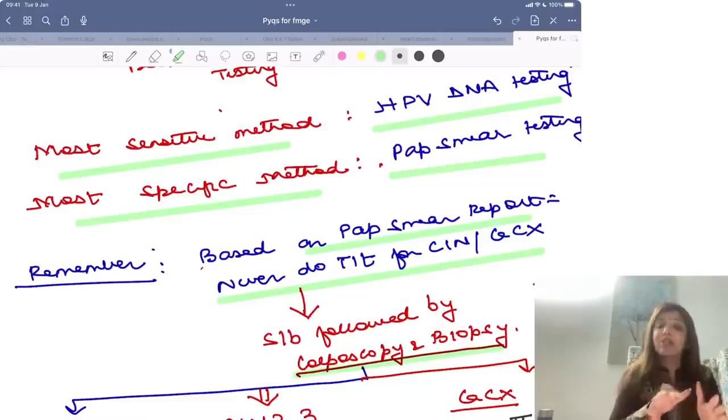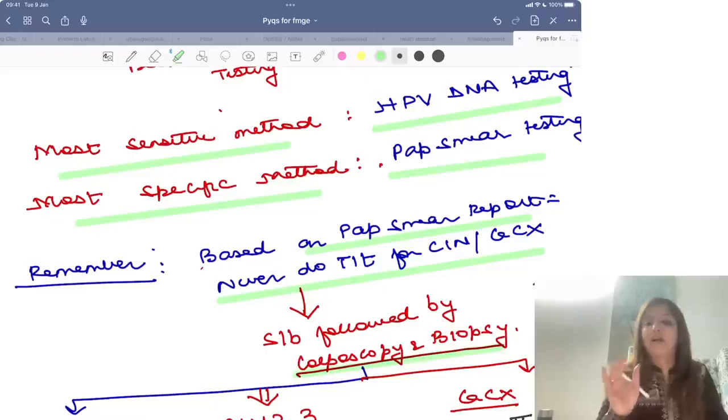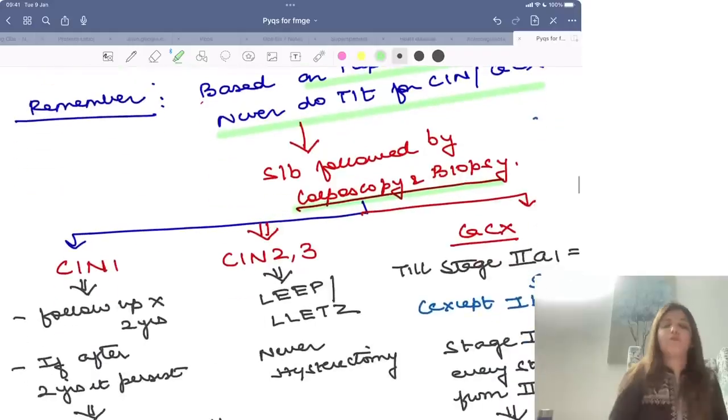Right? Coming to this, very very important. So Pap smear के basis पे we never do, or based on Pap smear we are never going to do management. Pap smear should always be followed by colposcopy and biopsy. Right? Now suppose colposcopy report comes as CIN1.